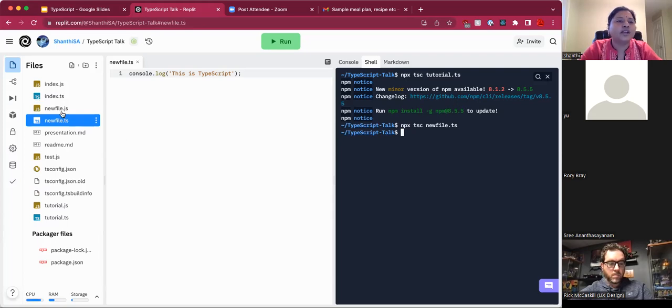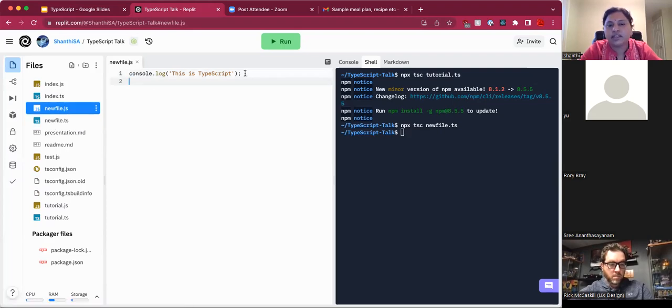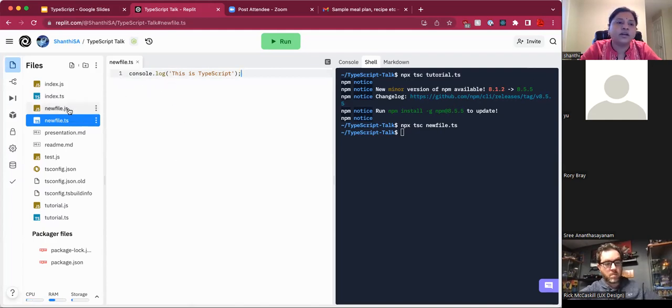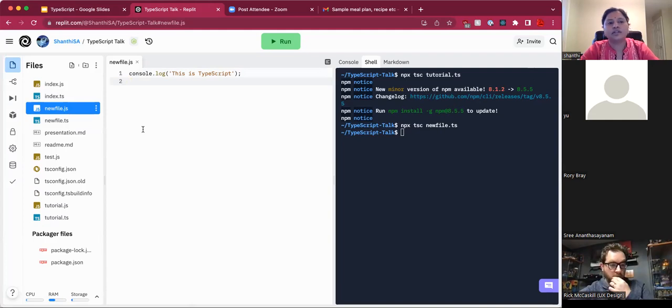Now you see when this transpiler is run, it creates a new file.js with the same file name and a JavaScript extension, which will also have the same content. The difference is that whatever types are mentioned in TypeScript will be removed when this JavaScript is created.